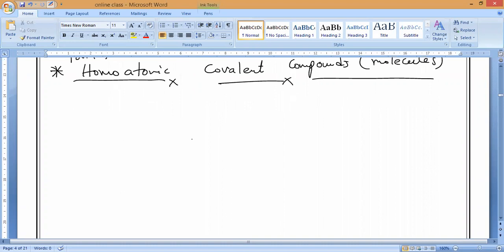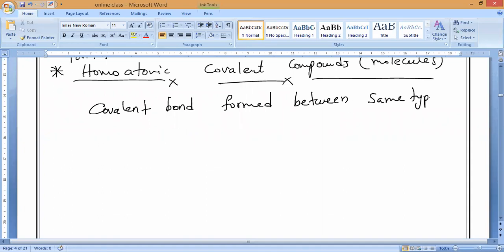Actually, we should not say compound, because they are the same kind of atoms, correct? So we have to say molecules. That is why, okay, both we can call it. So formation of homoatomic covalent compounds means, in the sense of what, guys? A covalent bond will form between the same type of atoms. Then that is only called what?